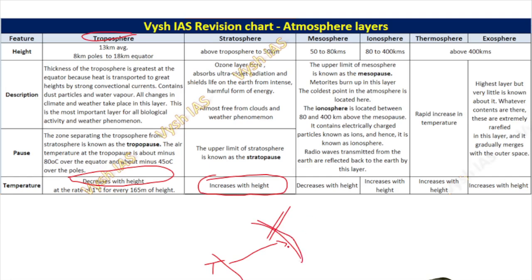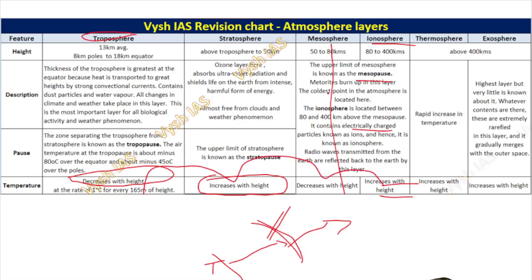Then after that, again there is a decrease with height, because as you go higher, obviously the temperature will decrease. That is in the mesosphere. But within the mesosphere itself, there is an area, the mesopause, where it is transitioning to the ionosphere. There again, because of the ions and charged particles, the temperature will start increasing with height. So this basic pattern you have to know: once decrease, then increase, then again decrease, then again increase.